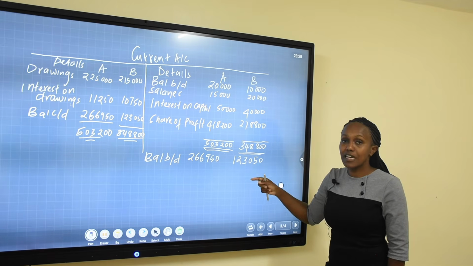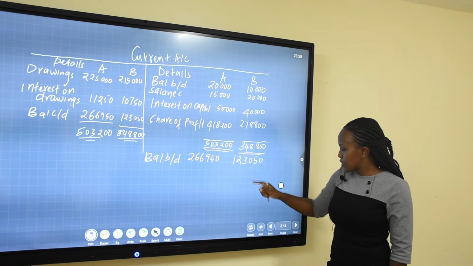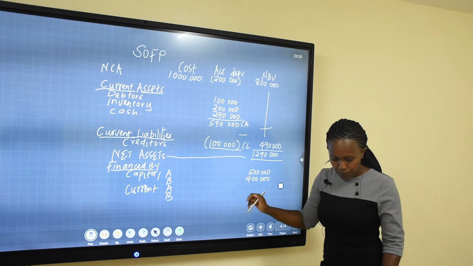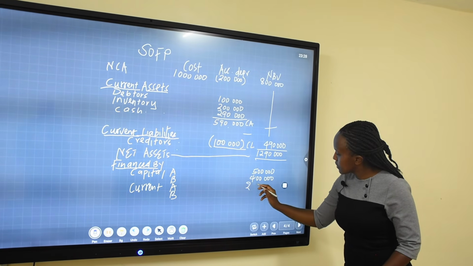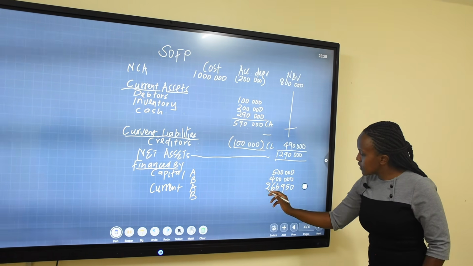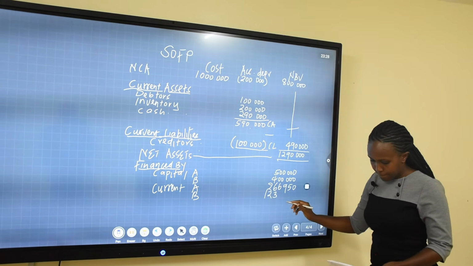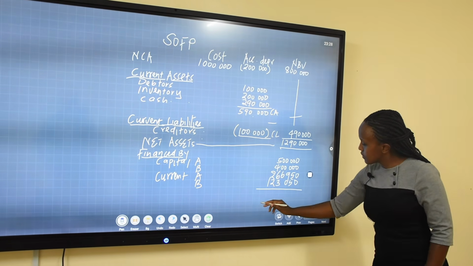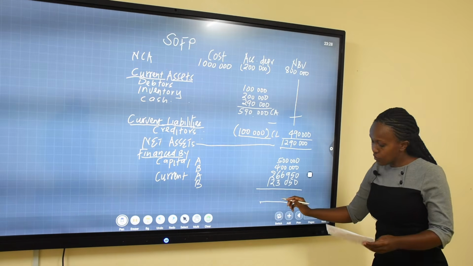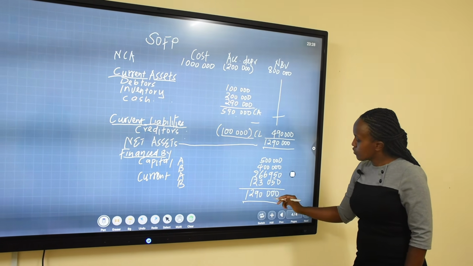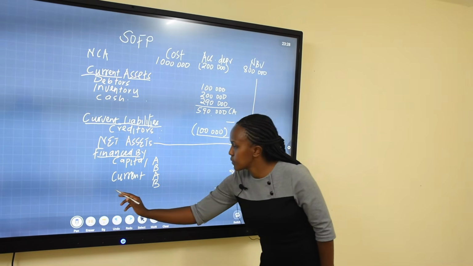And we know that capital account has credit balances. So in our balance sheet, we are going to bring in those balances here, which is 266,950, and 123,050. When you add this, it should give you 1,290,000, which is the capital employed.